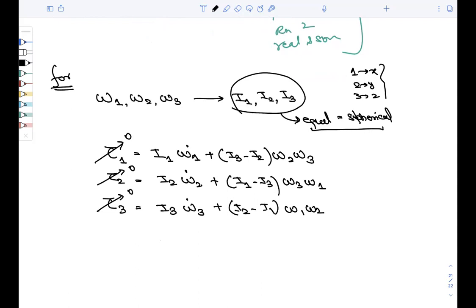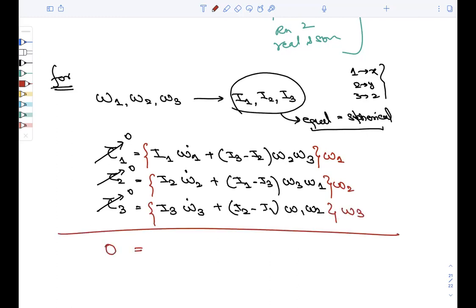So what we should do: multiply the first with omega 1, the second with omega 2, and the third with omega 3, and add.